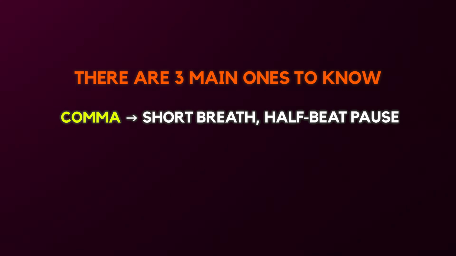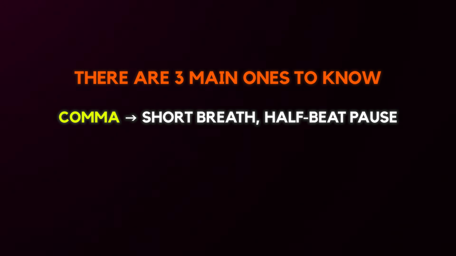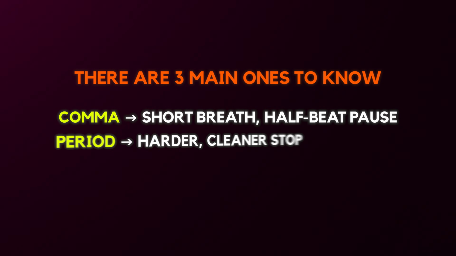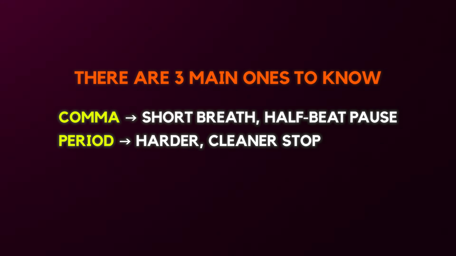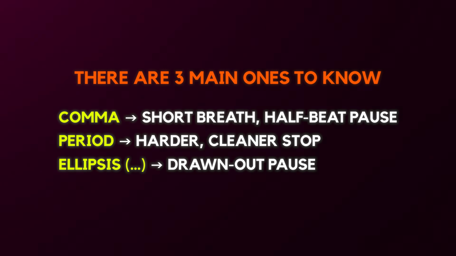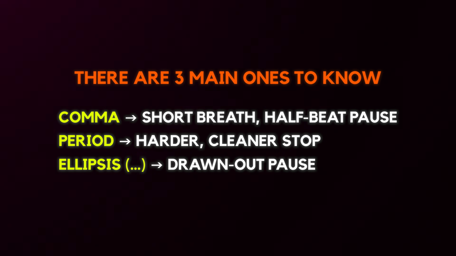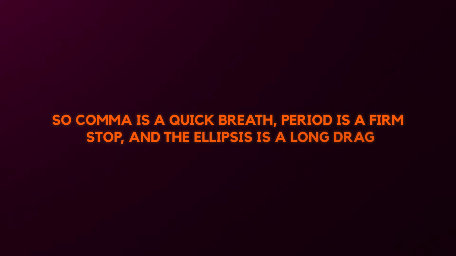A comma gives you a short breath, a little half-beat pause. That comma is a quick catch of breath in the middle of the line. A period gives you a harder, cleaner stop. Each period is a full reset, a more deliberate pause between thoughts. And an ellipsis, those 3 dots, gives you a drawn-out, dragging pause. That creates suspense, a trailing off feel. So comma is a quick breath, period is a firm stop, and the ellipsis is a long drag.